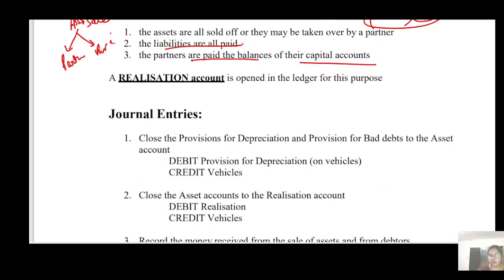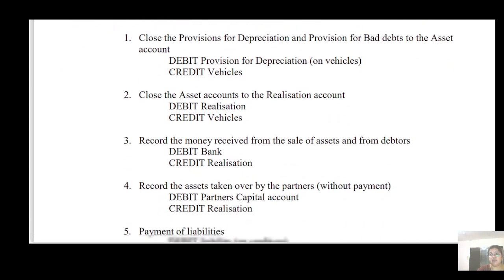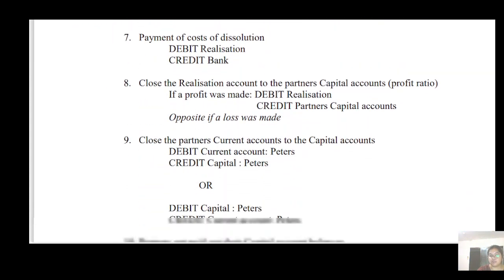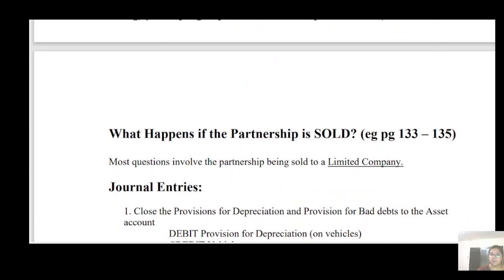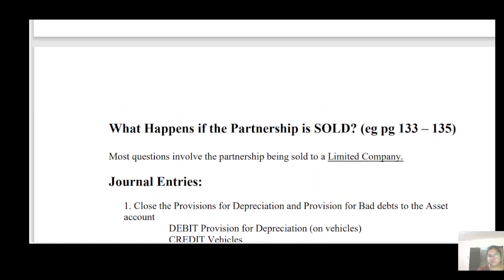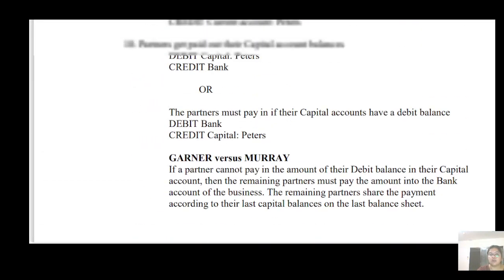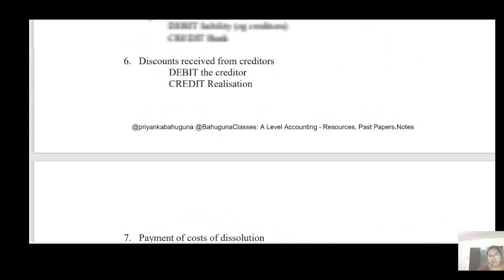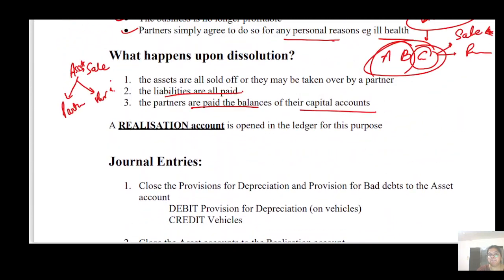Okay, so for that you have to prepare realization account, partners capital account, and the bank account. Now this is not your course question. Again I'm saying no need to learn the journal entry for realization account.